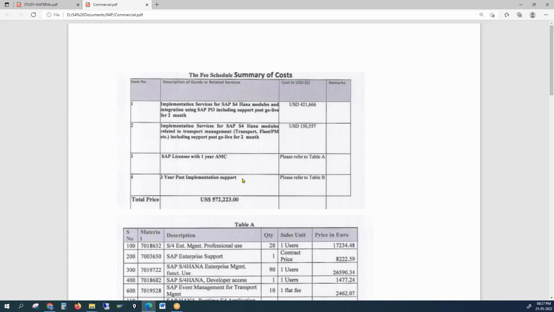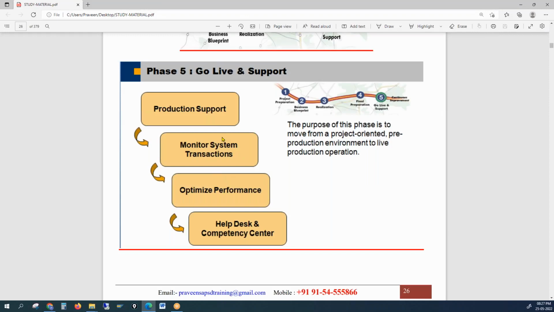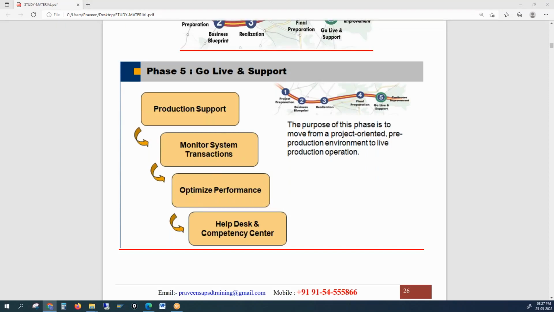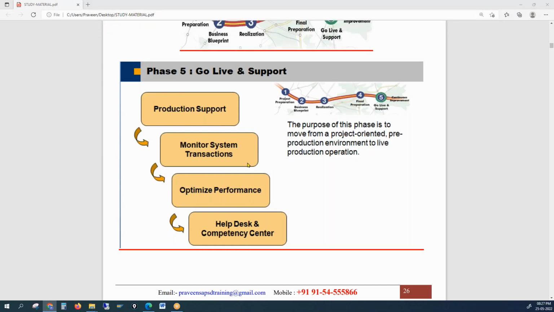Majority of the projects will be 1 year implementation plus 3 years of support. For the next 3 years, we will maintain this project, and then after, it's up to the customer whether they want to continue with the same company or give it to another vendor. So this is all about the new implementation project. Tomorrow we'll discuss the support project, and what our role is as a consultant in it. Support project is applicable for S/4HANA as well. It is the same, there's nothing much of change.